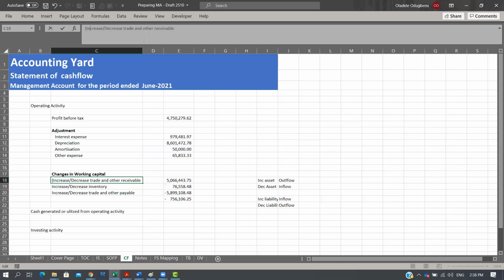So I put it in brackets, so that someone can understand when he sees an outflow, right? For inventory, same thing applies. I put brackets to show there's an outflow. For trade payable it's the other way around. When there's a decrease, that means there's an outflow. That's when I put in brackets, right? This will make it quite descriptive, right? Now I can add all the elements.